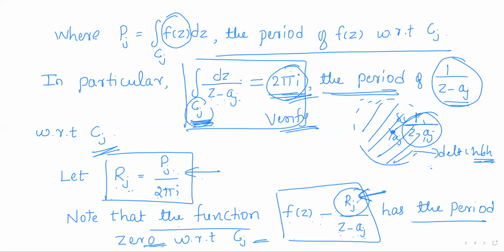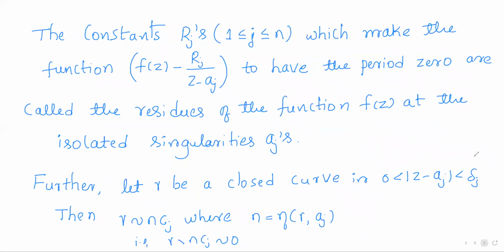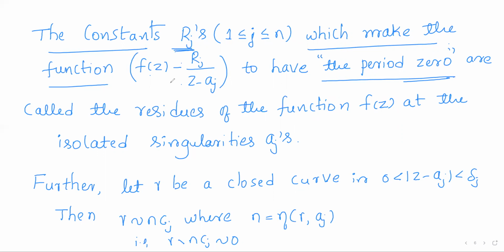So with this choice of Rj, we can make the period of the function f of z minus Rj by z minus aj 0. The constants Rj that we have chosen make the function f of z minus Rj by z minus aj have the period 0. And these numbers Rj are called residues of the function f of z at the isolated singularities aj.